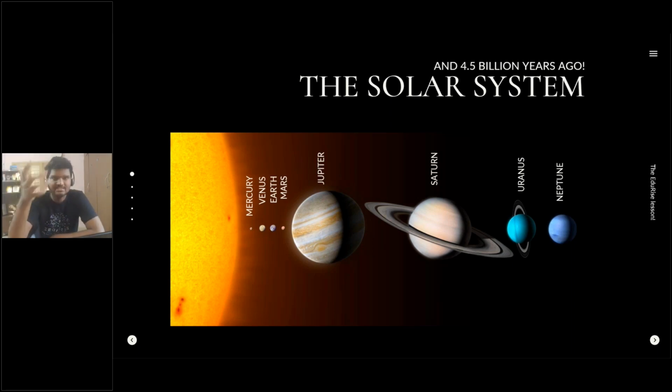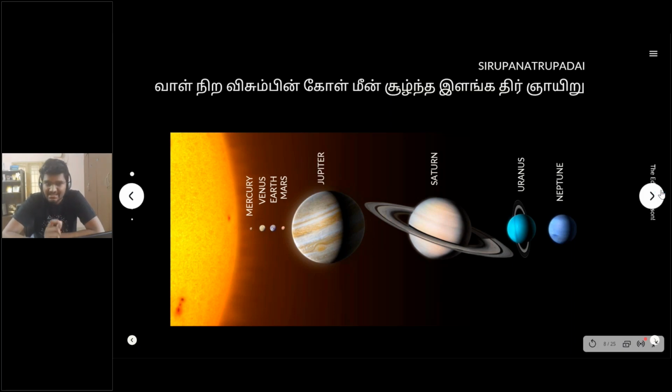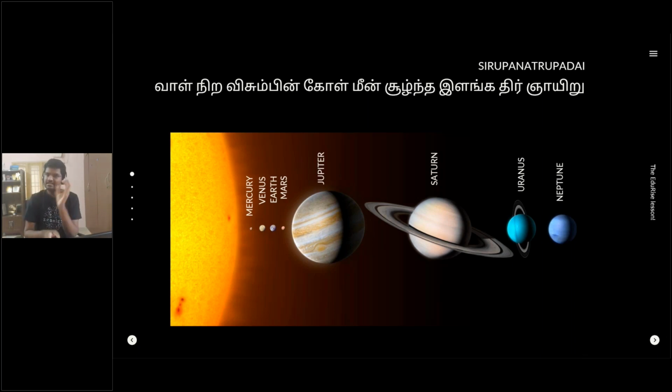Of course, the sun is the most important member, the epicenter, the center of this solar system. And very interestingly, there is Tamil Sangam literature which talks about the sun being the center. We were able to identify the sun as the center using theories like heliocentrism.